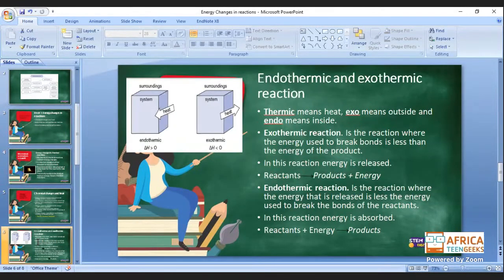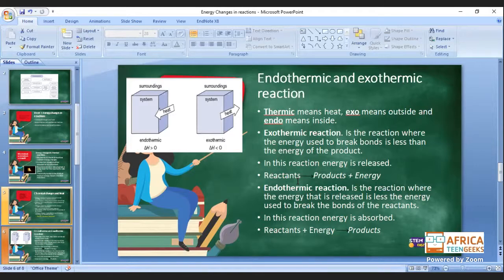So they say here that an exothermic reaction is a reaction where the energy used to break bonds is less than the energy of the product. Okay, do you guys understand what that means? It means that very little energy is used to break bonds, but more energy is released in the product part of it. The reaction where the energy used to break bonds is less than the energy of the product. So basically in this reaction, energy is released, whenever you see exo, release.